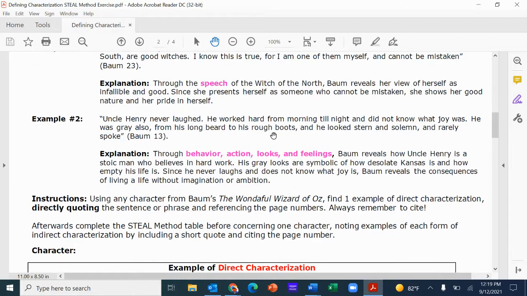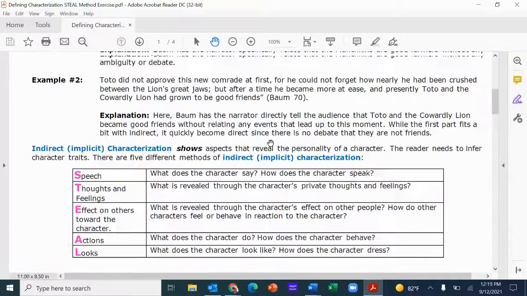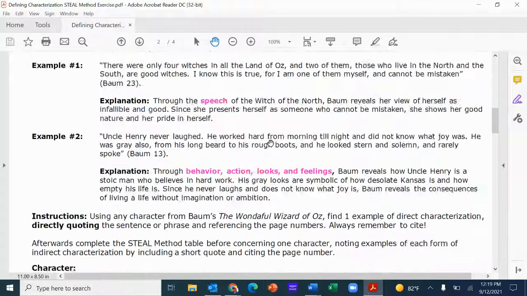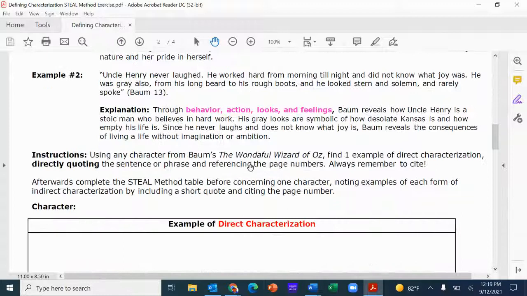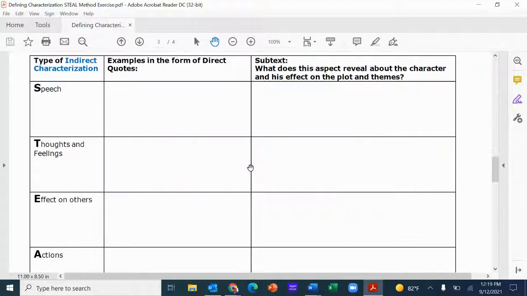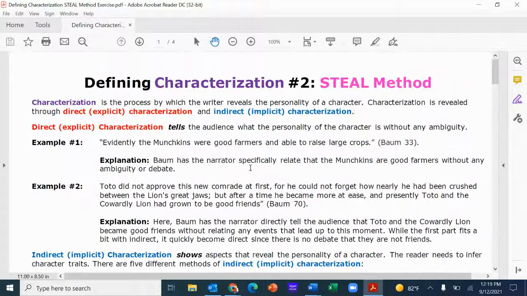So I wanted to give you a good explanation of this characterization model, so when you do the homework, you have a little bit better understanding than just reading through. Obviously, if you have questions, email or post them to the Canvas forum. If not, good luck with this assignment and take care.